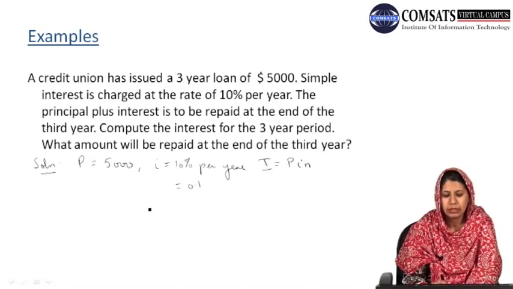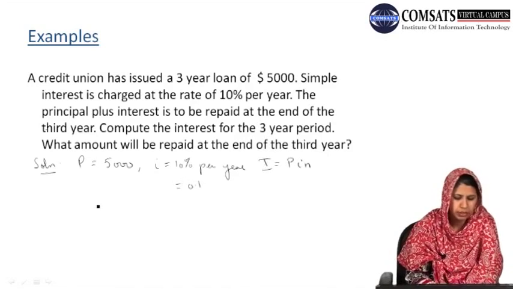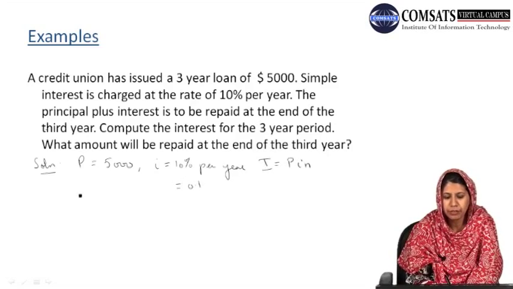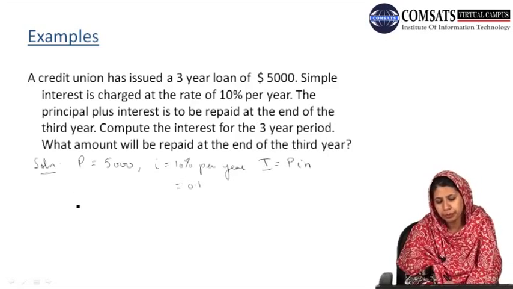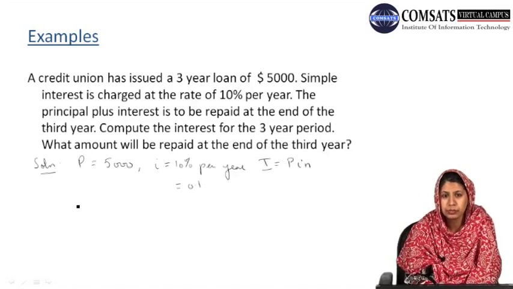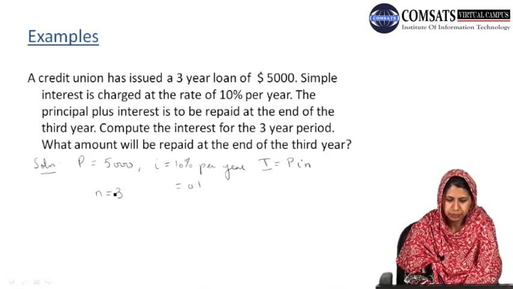Now this 10% means 0.1. The principal plus interest is to be repaid at the end of the 3rd year, which means that we have to repay the amount after 3 years with the interest on it. So the duration for which we are using this money is N equals 3.